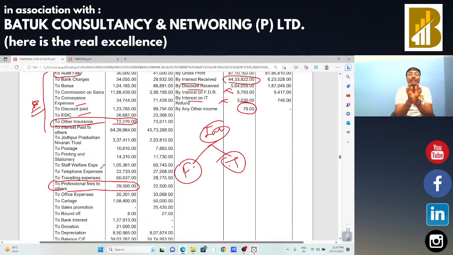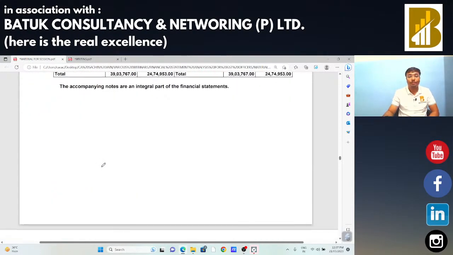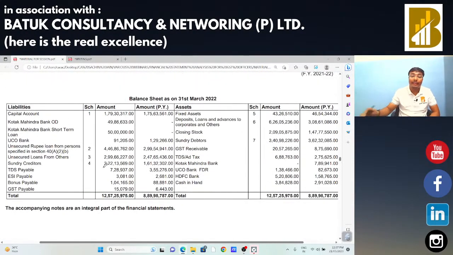So in case of a manufacturing entity, we need to check the manufacturing account, trading account and profit and loss account for our analysis purposes. Now, in case of analysis of the balance sheet, GST receivable is also there. We are going to check that the 20 lakh is also available in the GSTR 3B return. Now next, Kotak Mahindra OD, Kotak Mahindra short term loan. So we are going to check whether sales were boosted in order to take this loan. We are going to check the same.